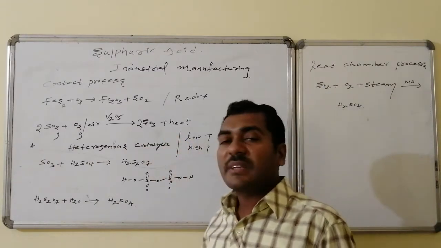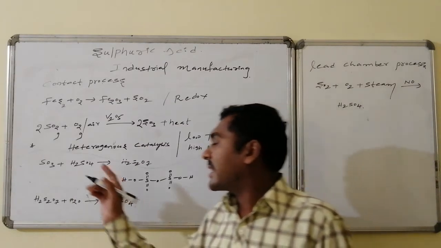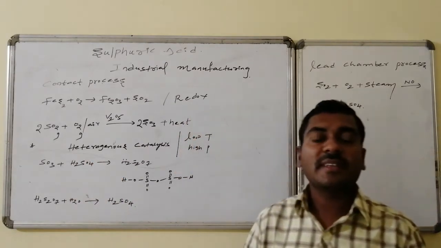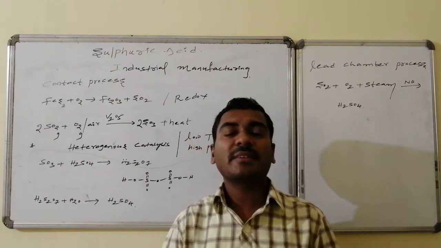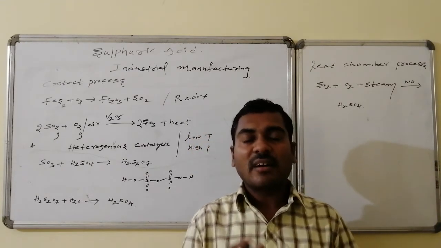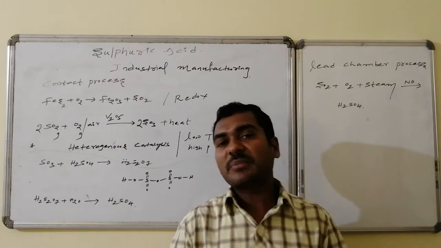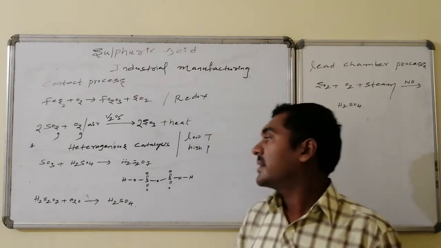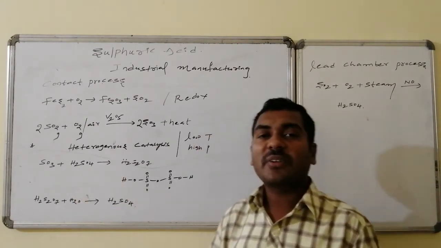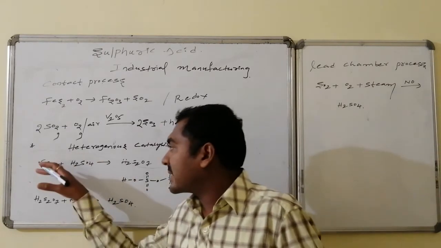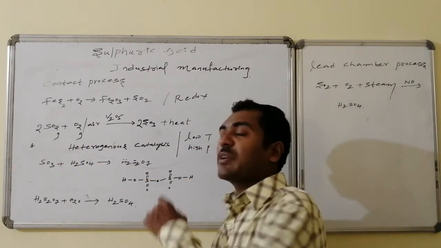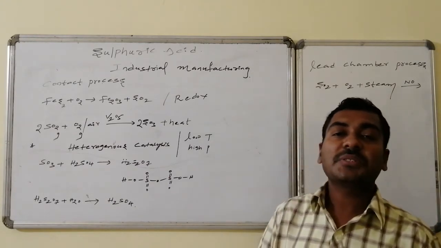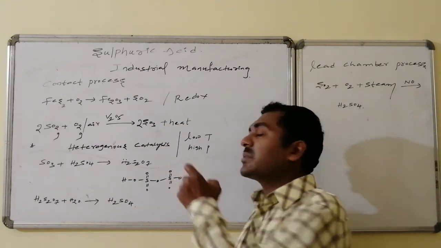After formation of sulfur trioxide, the gas is allowed to react with aqueous sulfuric acid, because huge quantities of sulfur trioxide do not combine directly with water to form sulfuric acid. Hence, it is allowed to combine with sulfuric acid. Then sulfur trioxide combines with sulfuric acid and leads to the formation of oleum, H2S2O7, known as pyrosulfuric acid.